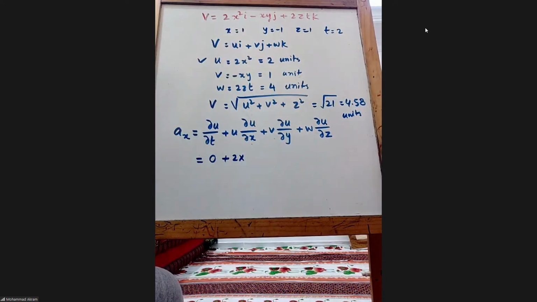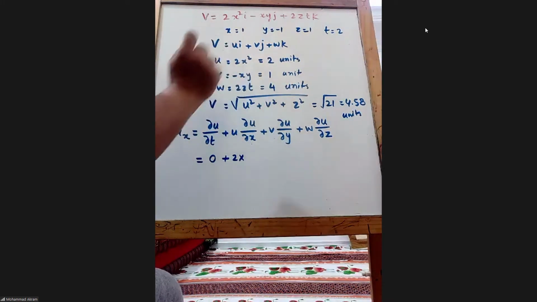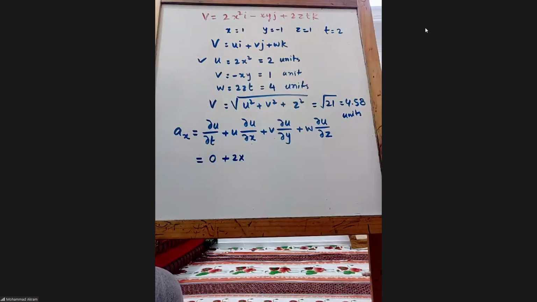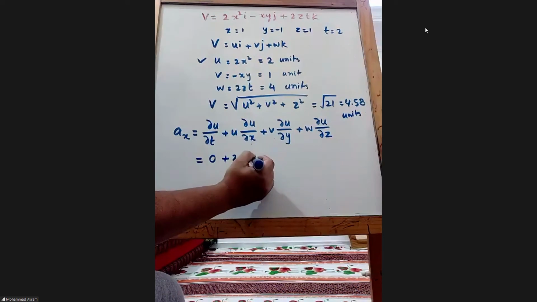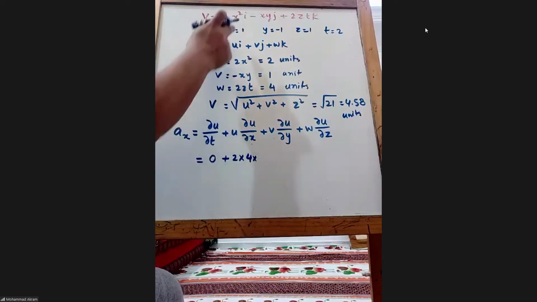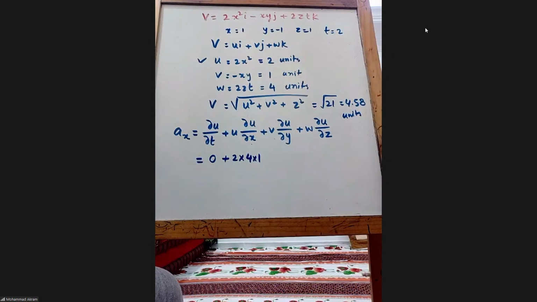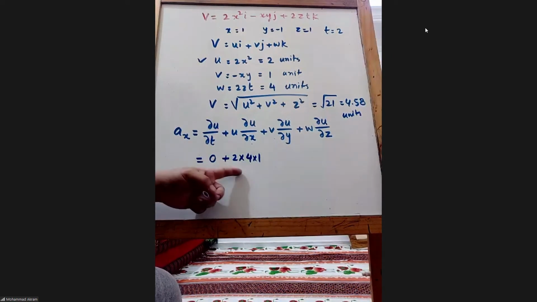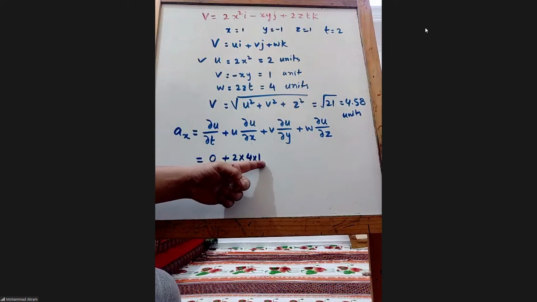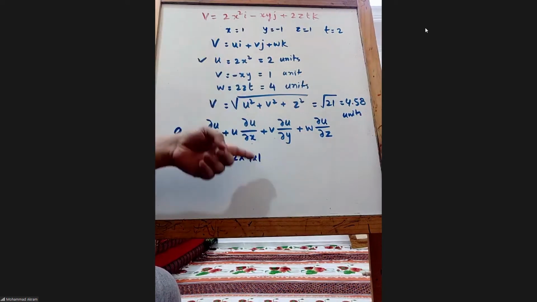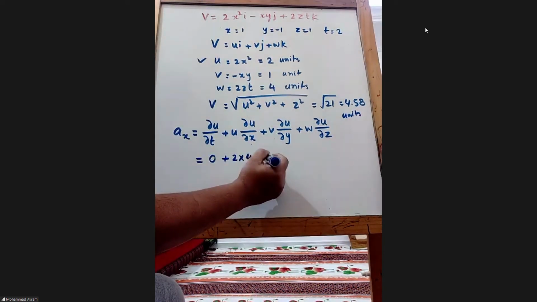What will be the derivative of this? 4x. Derivative of x squared is 2x, right? So 4x, and what is the value of x? 1. So 2 into 4 into x, x is 1, plus